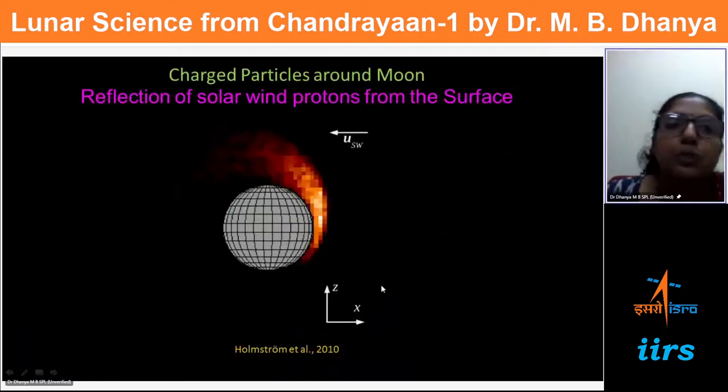Now we talked about neutral atoms. What will happen to the charged particles themselves? When the solar wind directly interacts with the moon, we got evidence that a certain fraction of them, something like 1%, get scattered back. We talked about 20% in the case of ENAs. Now a maximum of 1% of solar wind ions or protons themselves get scattered back as charged particles. And it is only 1%.